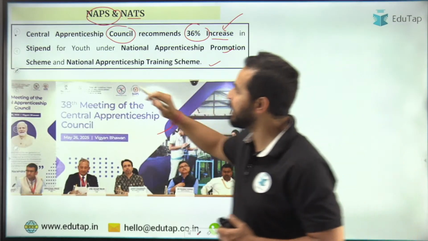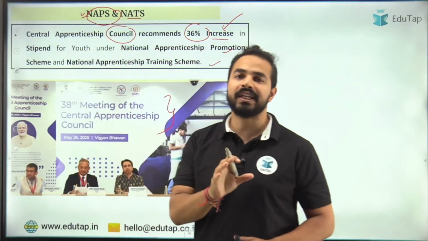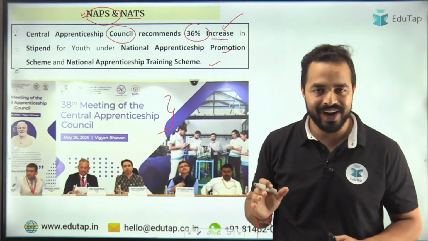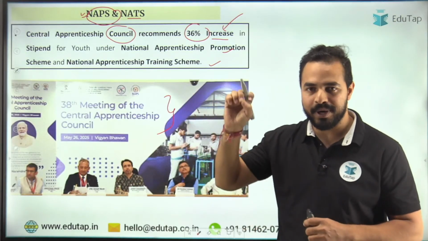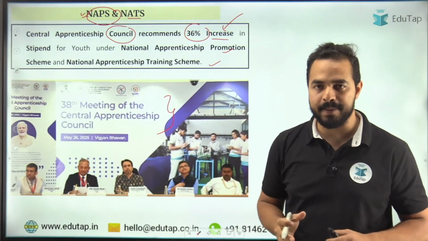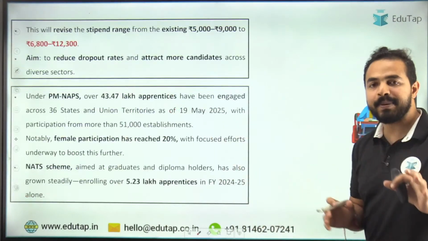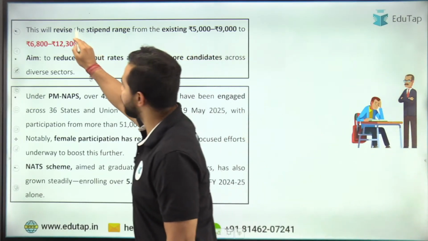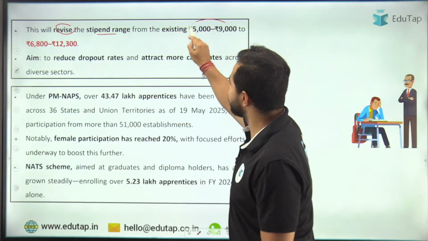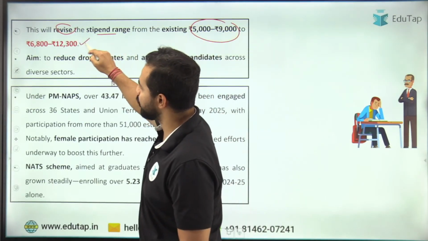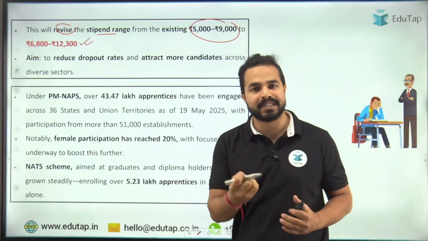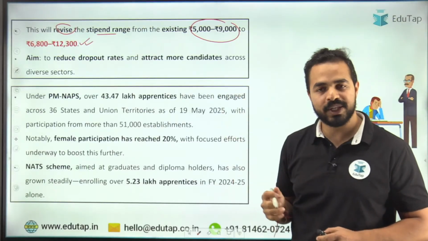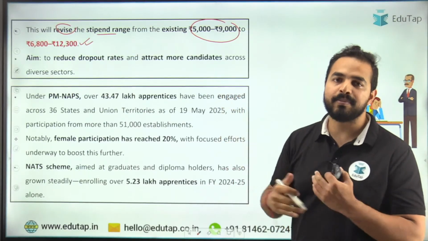तो आज हम कवर करेंगे NAPS को. तो लास्ट टाइम हमने कवर की थी वो पायलट स्कीम which was launched for the North East regions youth, right? So that was also under the National Apprenticeship Promotion Scheme. अब ये NAPS क्या है? So before moving on to that, इससे पहले ये देखते हैं कि स्टाइपेंड की जो रेंज है उसमें कितना डिफरेंस आया है. So basically this will revise the stipend range from 5,000 to 9,000 to 6,800 to 12,300. So basically 36% increase किया गया है स्टाइपेंड के अंदर. ठीक है, so the aim is very simple guys. What was happening?